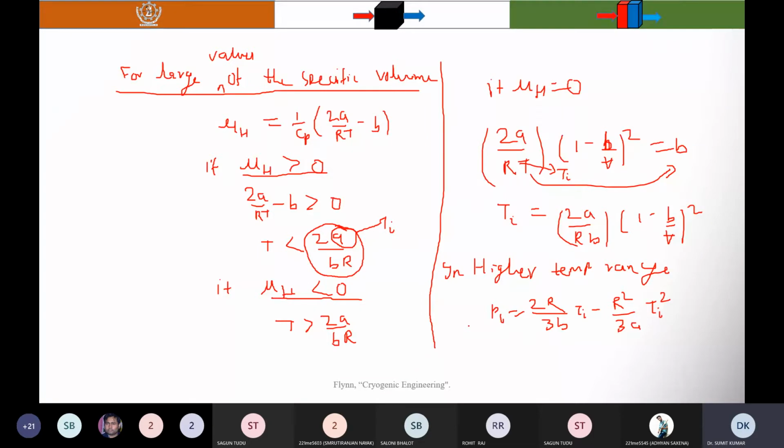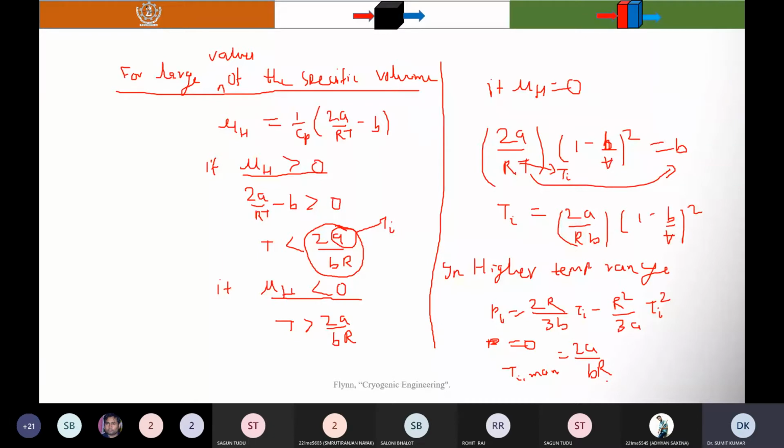So when P equal to 0, you will find that Ti maximum is 2a by bR. This is the maximum inversion temperature.